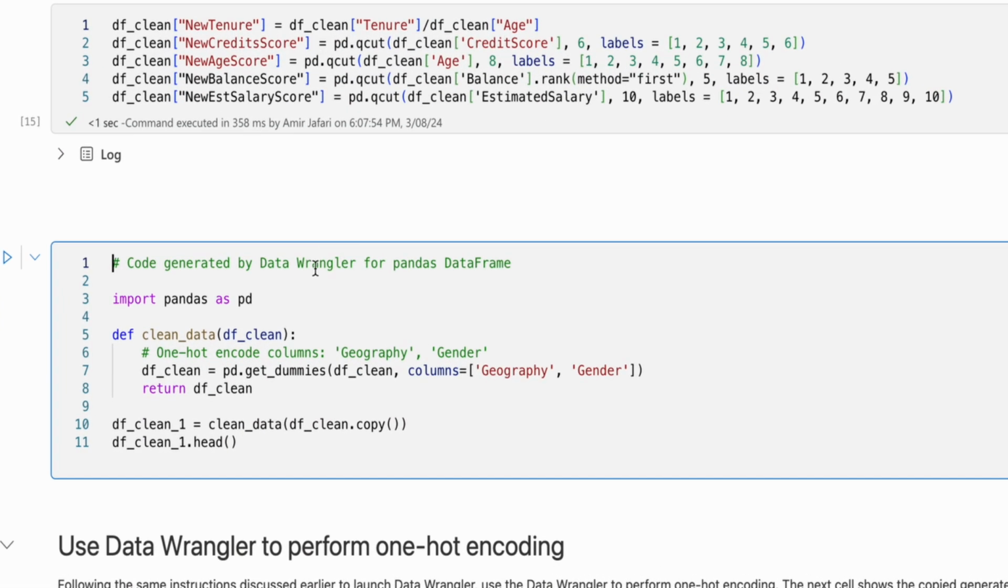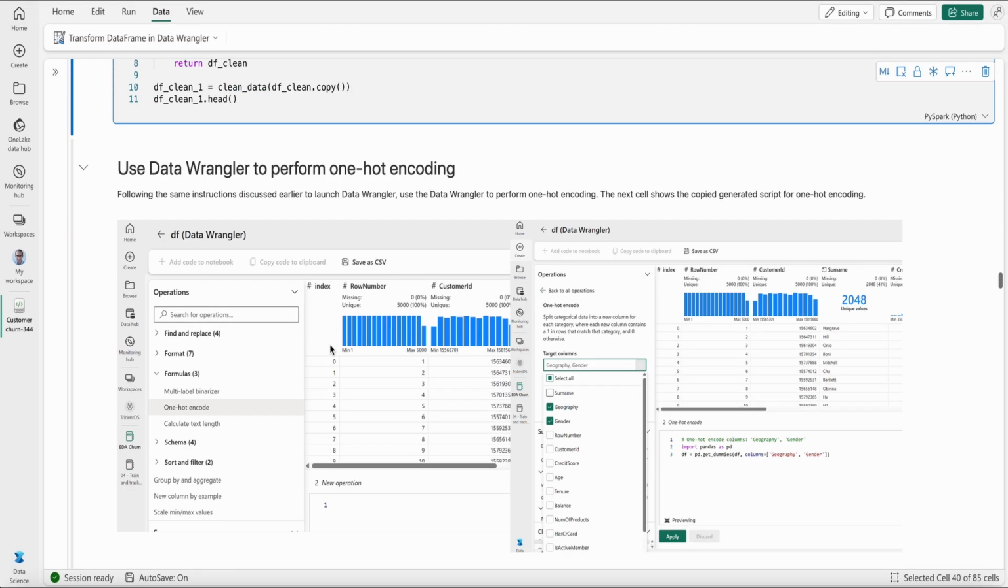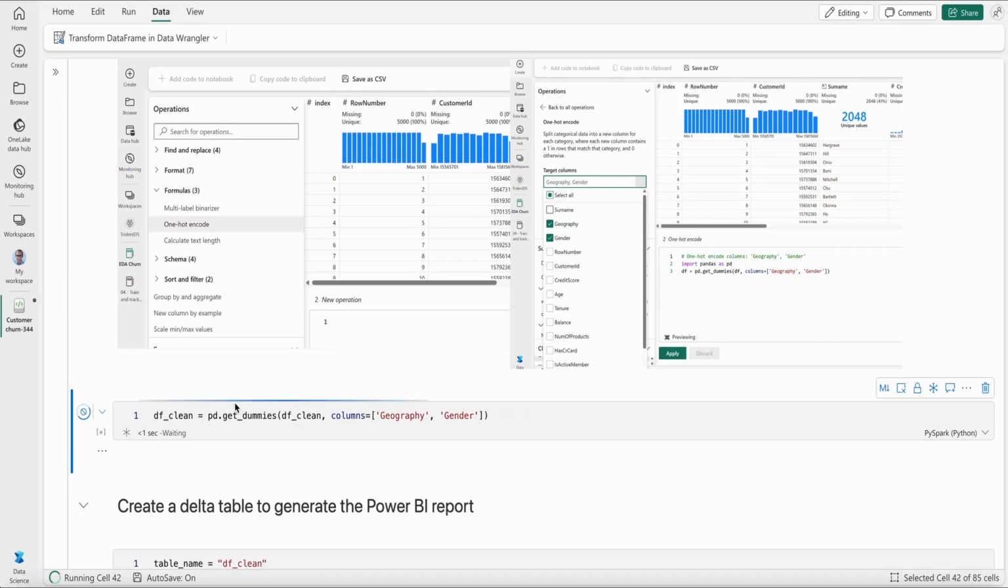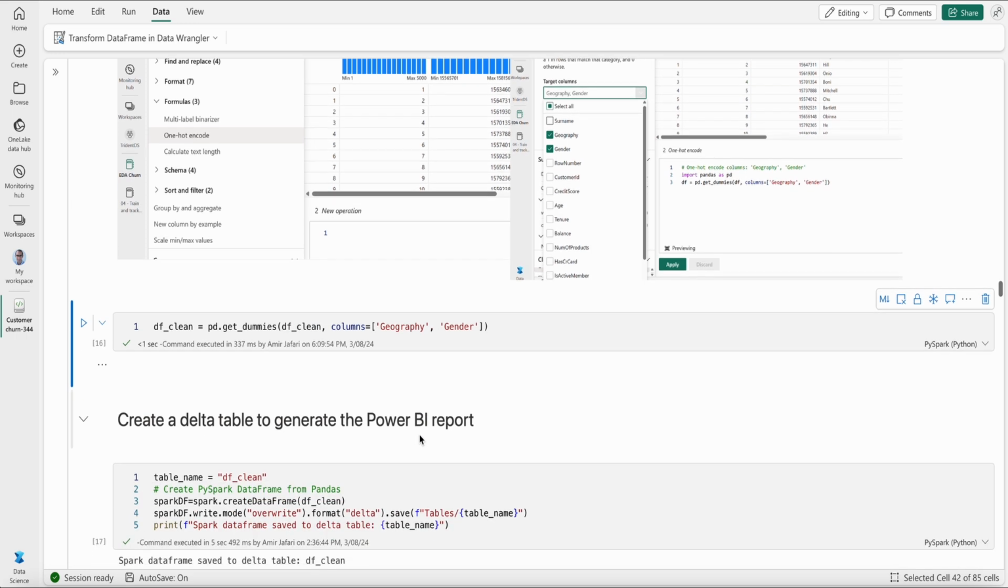Again, code generated by Data Wrangler for Pandas data frame. It takes the clean data and it now performed the one-hot encoding for me. So now I have that one. Okay, great. So now I also have the one-hot encoding for geography and gender. Okay, I have a clean data.